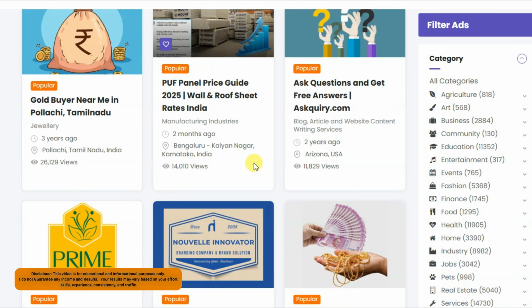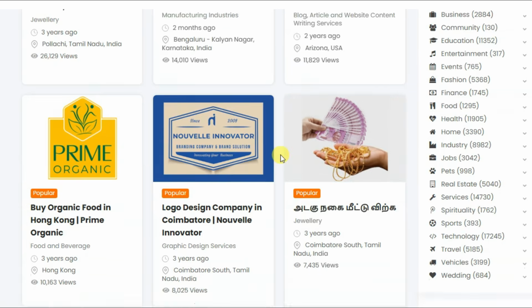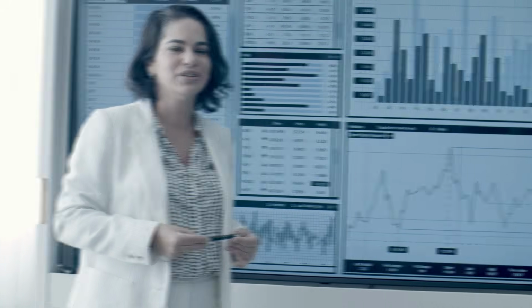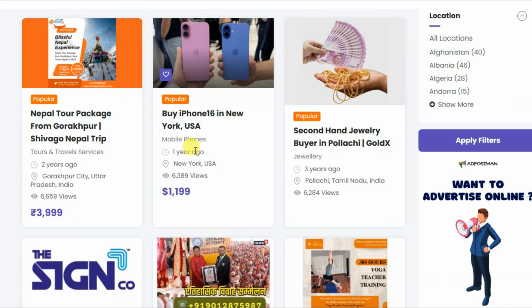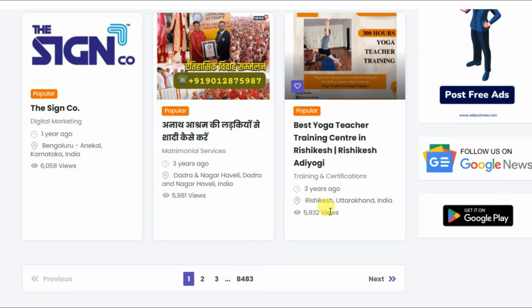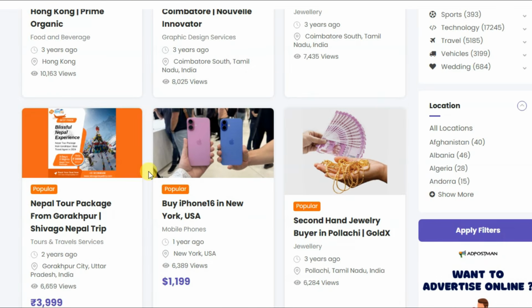Guys, using this platform, you can advertise your website or URL. The best part about this platform is that you do not need to worry about any kind of investment. You can advertise your website for free. Using this platform, you can get lots of users. Here you can see this post has got more than 6,000 views. This post has got more than 5,000 views. Similarly, you can advertise your website.